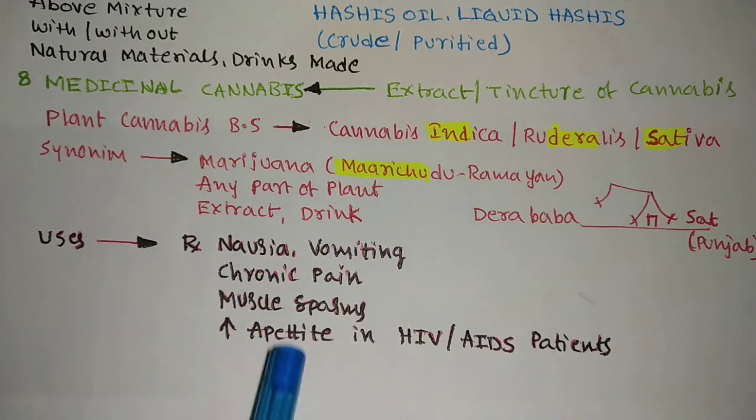And this last point also appeared in the question papers. It increases the appetite in HIV or AIDS patients. In the exam there was a question last year, I think. Which plant increases the appetite in HIV patients? Like that they asked. They will give you four plants like cannabis, opium, coca, senna. You have to choose the option cannabis.